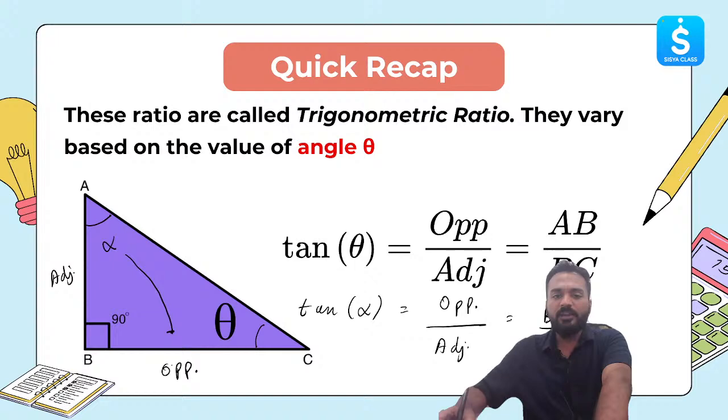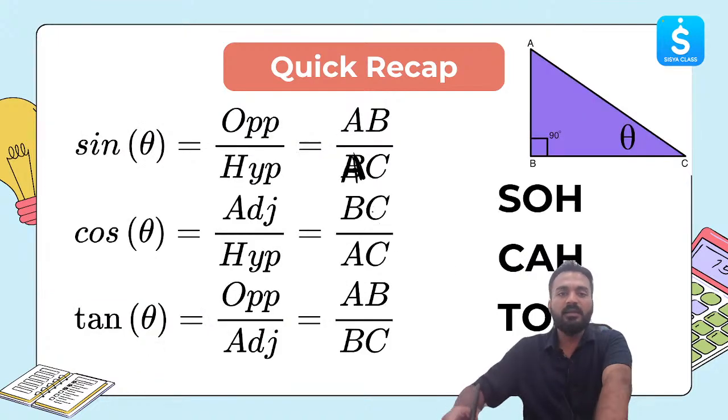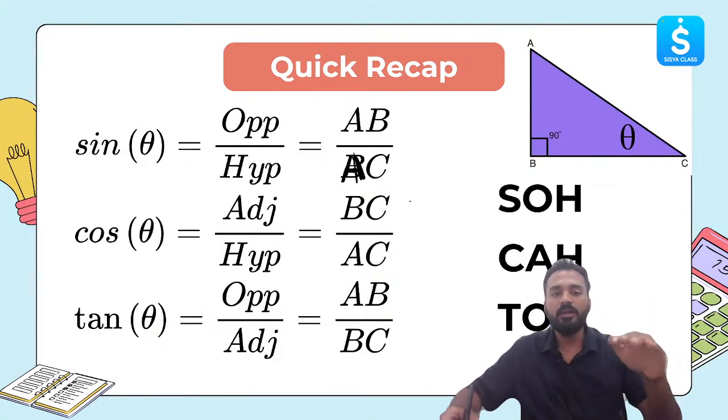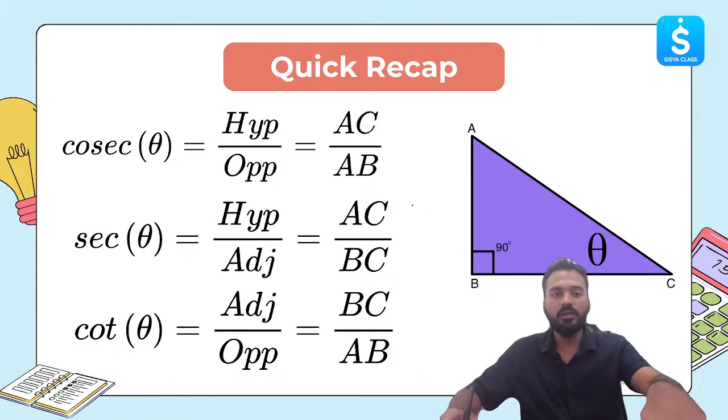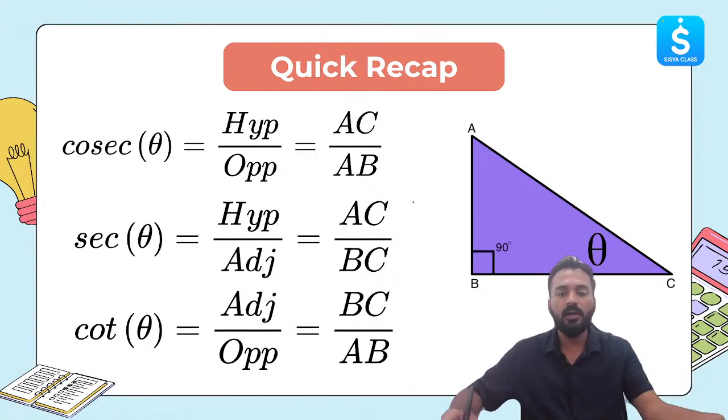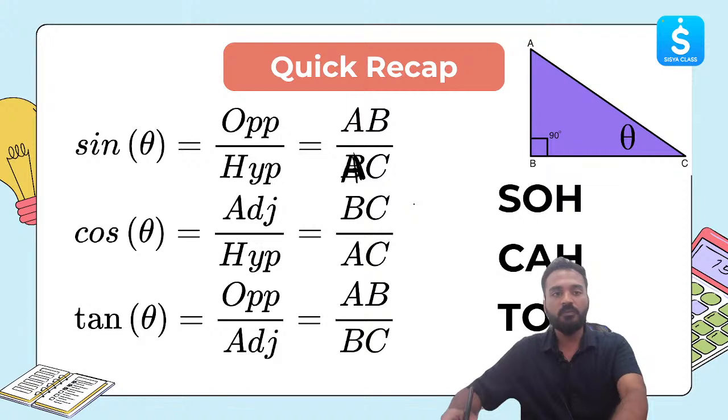Let's quickly move ahead. These are the other important ratios which I am going to tell: cosec theta, sec theta, cot theta. But before we get into this, there is a very neat way to remember this.